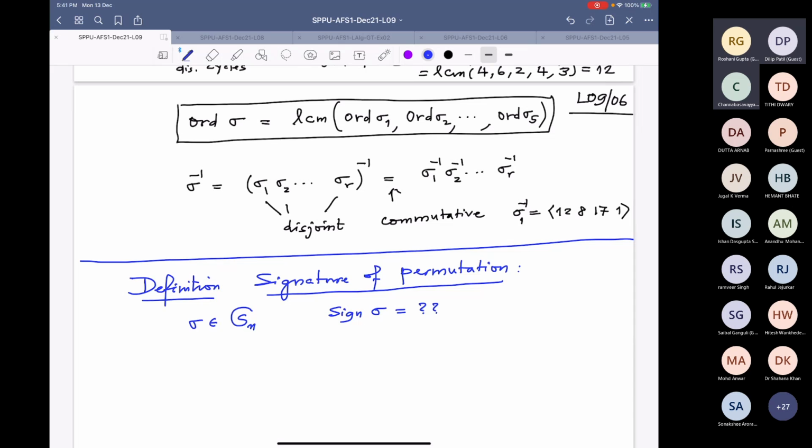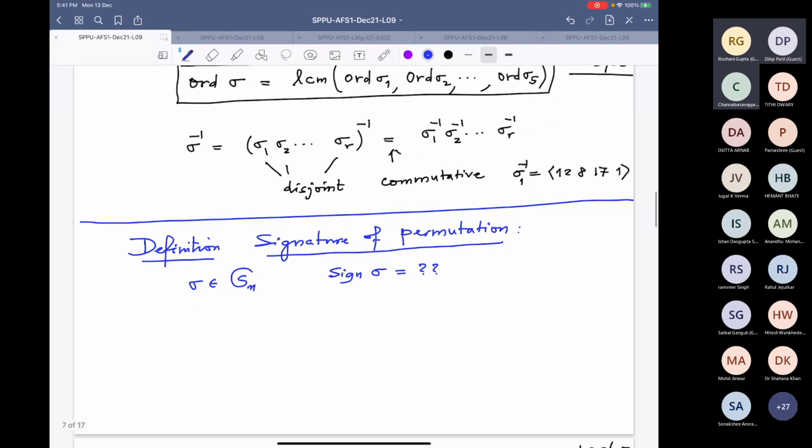What do you mean by even permutation? When the number of transpositions in the decomposition of sigma is even. But as I said, that number is not unique. So which number will you take? You understand what I'm saying?